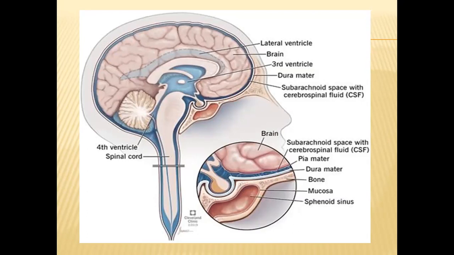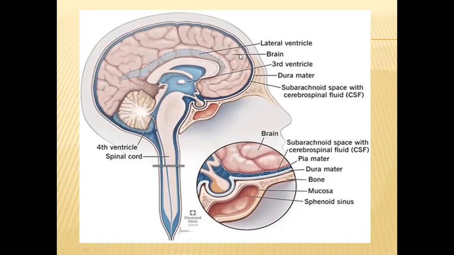So in this way, the nervous system is connected to the blood system, or circulatory system, through the anterior choroid plexus and posterior choroid plexus, which are present in our brain.